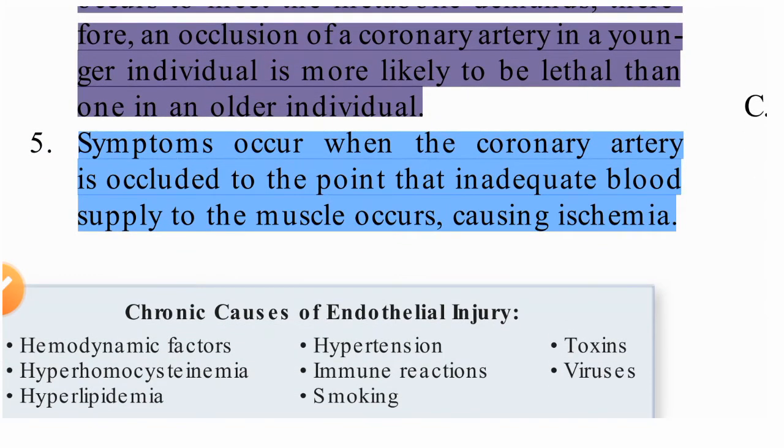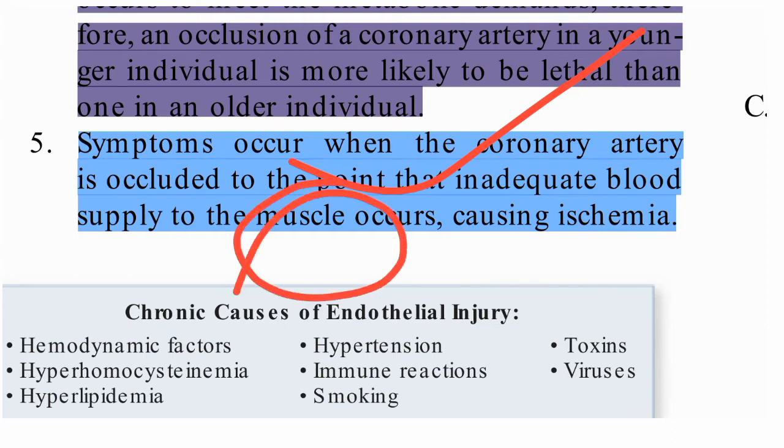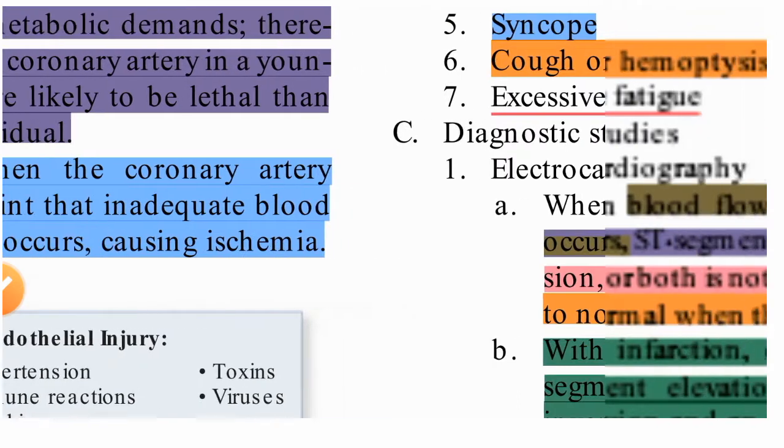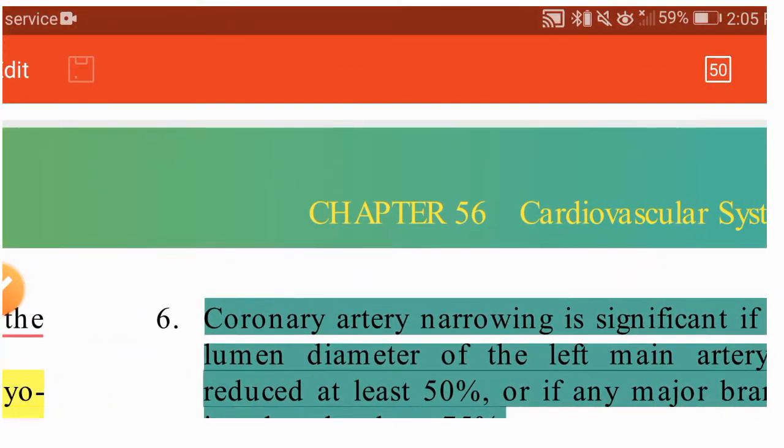Symptoms occur when a coronary artery is occluded. So what symptoms may occur when a coronary artery is occluded? Due to the inadequate blood supply to the muscles, less oxygen supply will be there, so it will lead to ischemia.